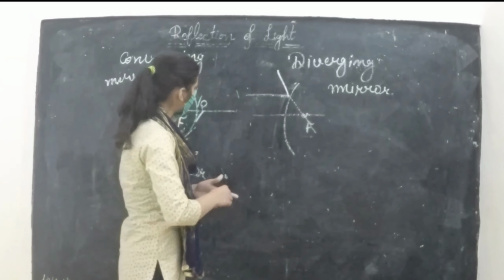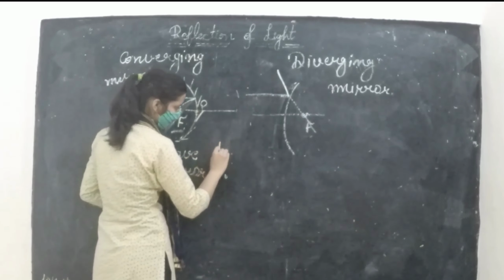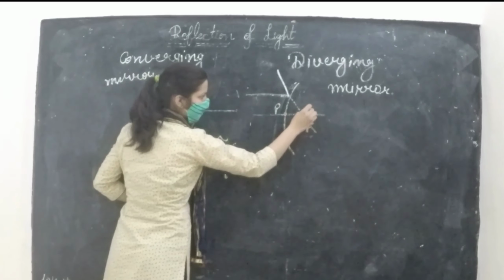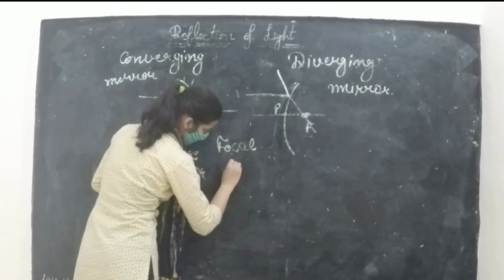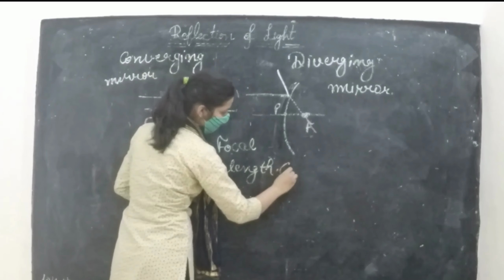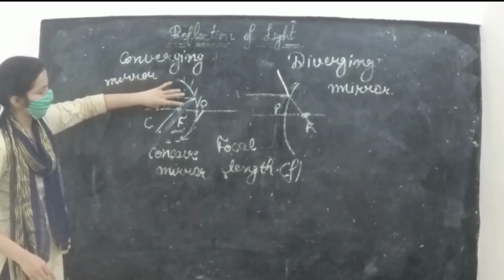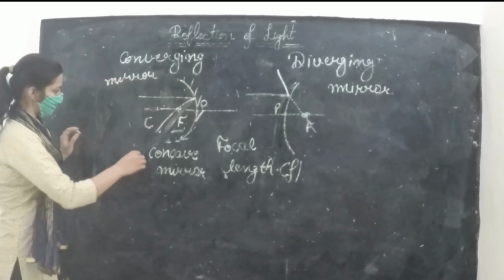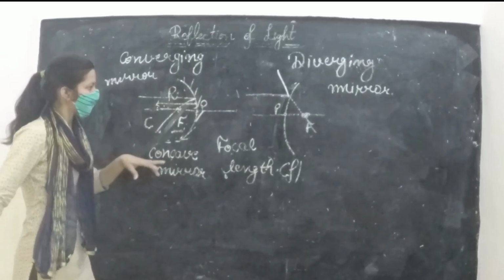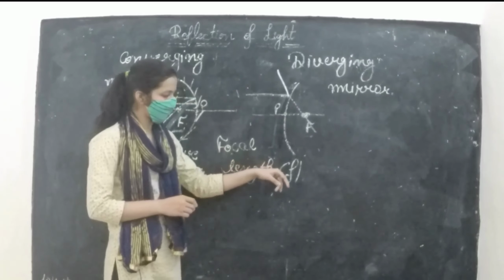Now the distance between the focus and the pole is known as the focal length. It is denoted by the small letter f. We have seen that the distance between C, the center of curvature, and P, the pole, is known as the radius of curvature. It is denoted by the capital letter R. And the distance between P and F is known as the focal length, denoted by small f.